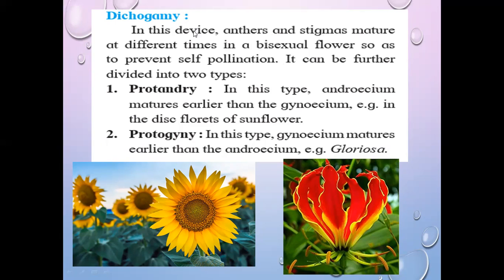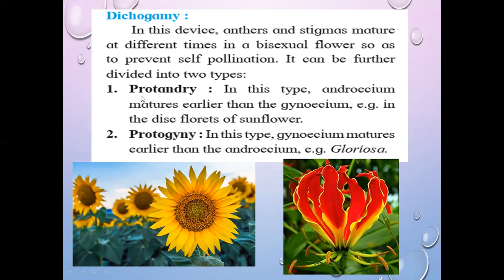Hence, some outbreeding devices are needed. It can be further divided into two types, that is protandry and protogyny. The word itself suggests its meaning. Protandry, andry means androecium, and protogyny, gyny means gynoecium.